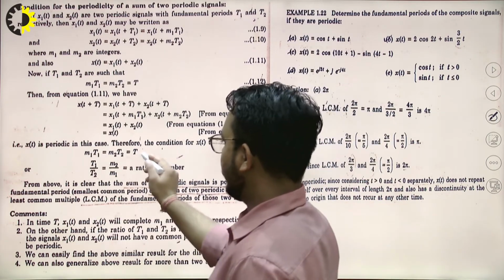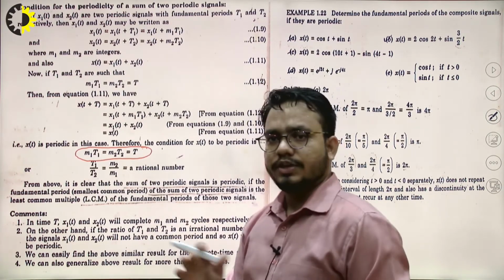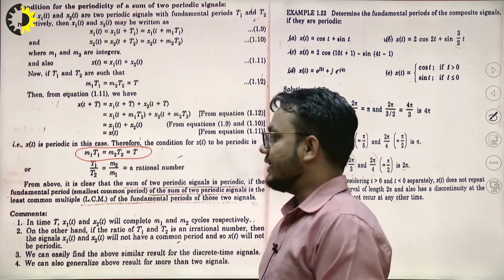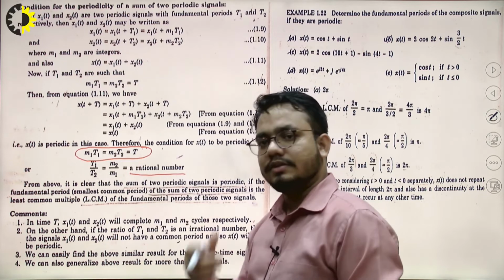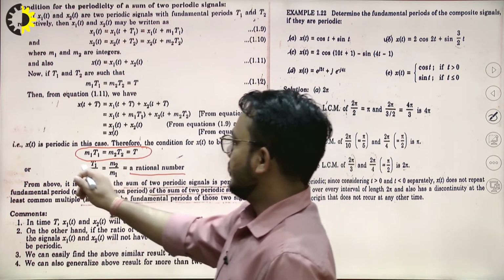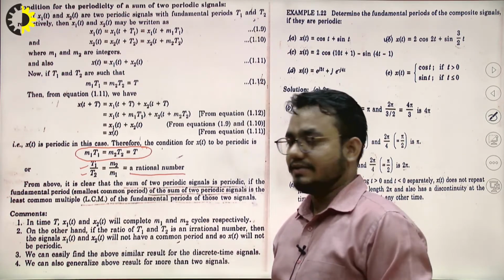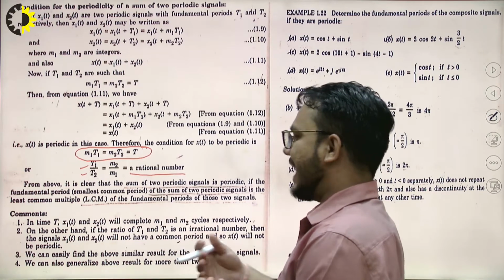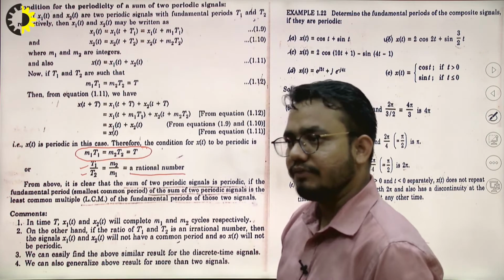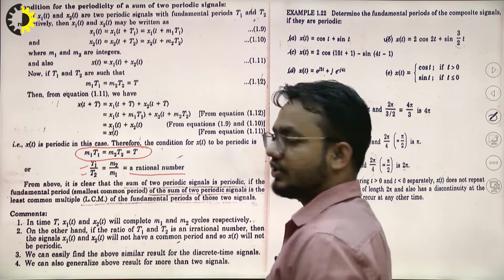As in the previous slides, this is the condition by which we can state that if the ratio is rational, the signal will be periodic. If we have t1 and t2, the time period of the first signal and the time period of the second signal, then we take the LCM to the HCF ratio, and that is the time period of the combination of signals.